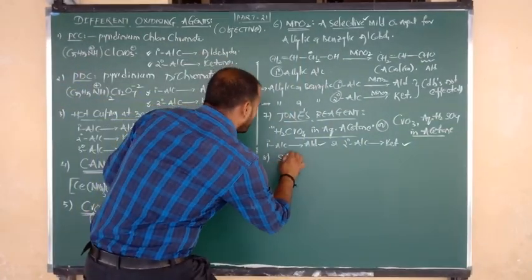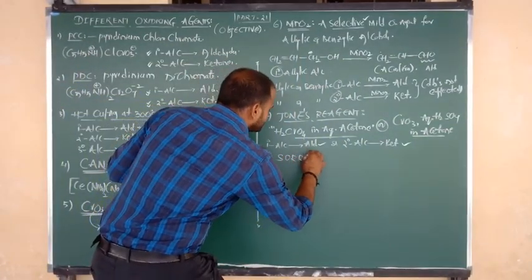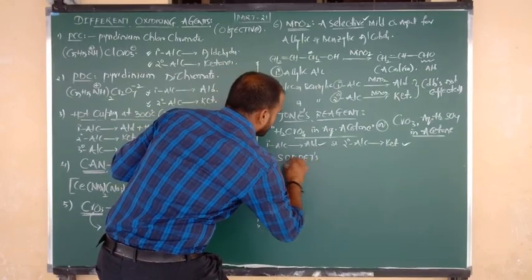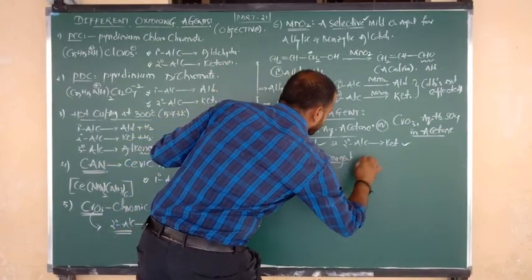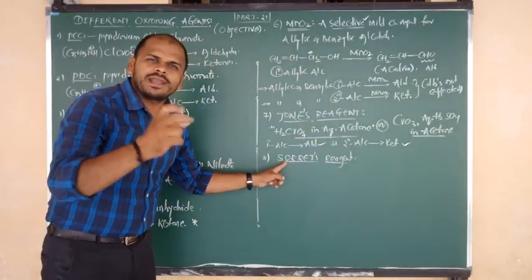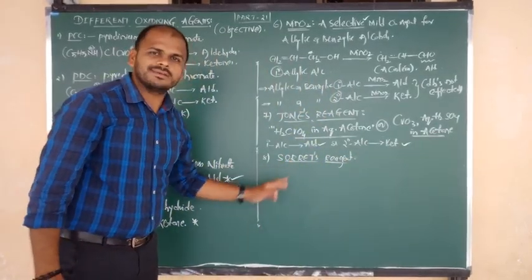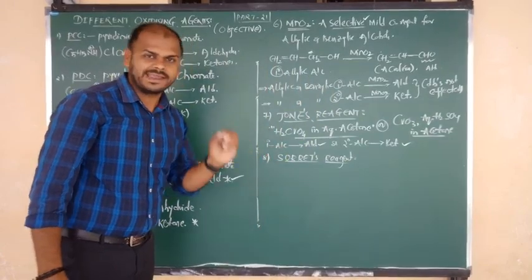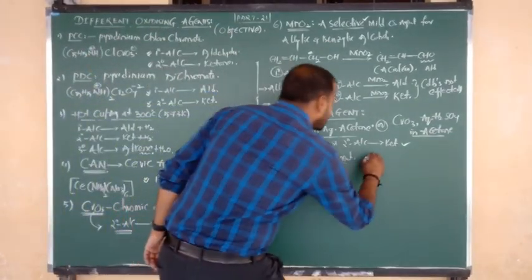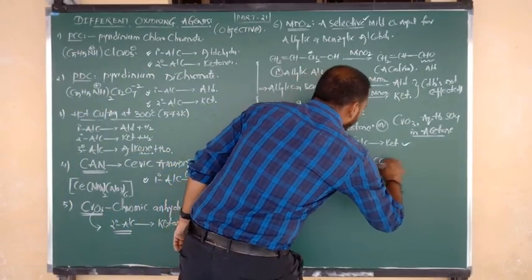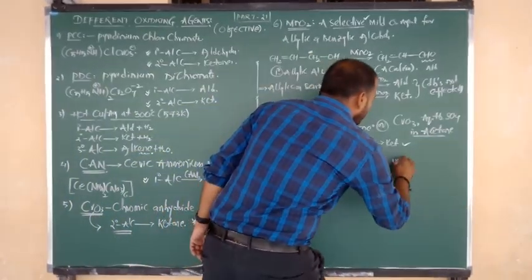That is nothing but Sarett's reagent. Let us see the formula of Sarett's reagent: PCC in DCM.